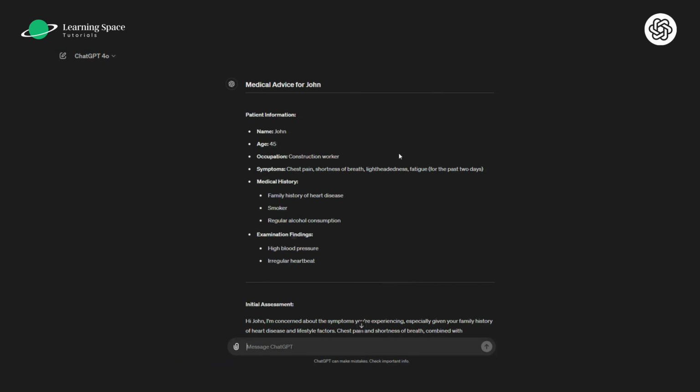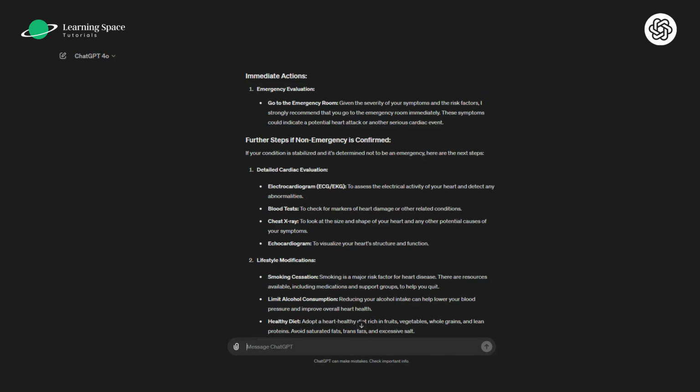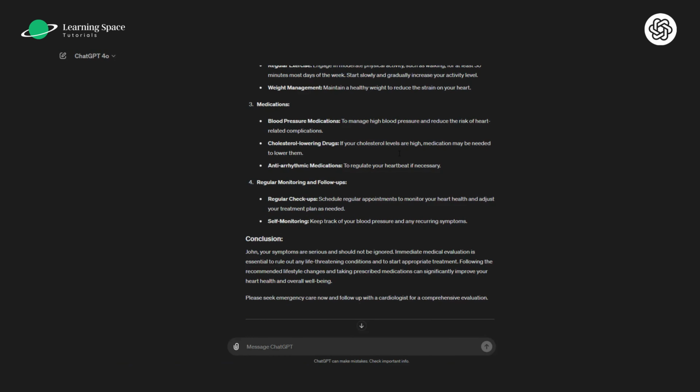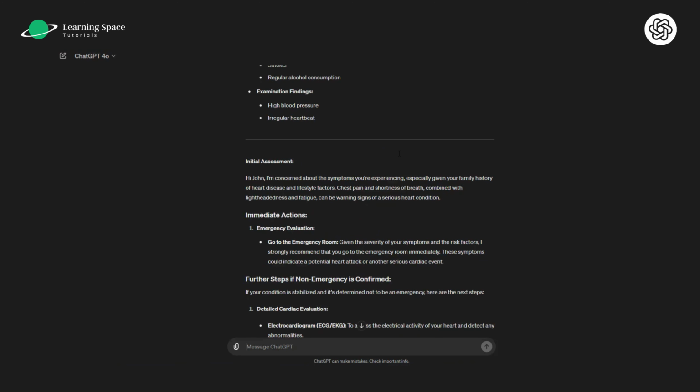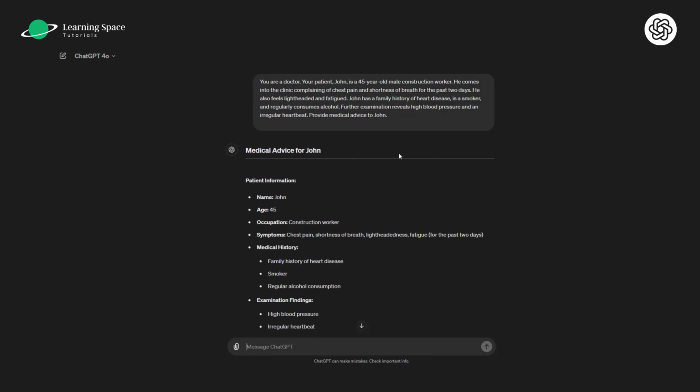So the AI model does that for you as well. You can see that the answer is pretty concise and relevant. Again, a little disclaimer. I would ask people to go and see a real doctor because it is about health and well-being. But we tried this example just to see how robust the AI models are.